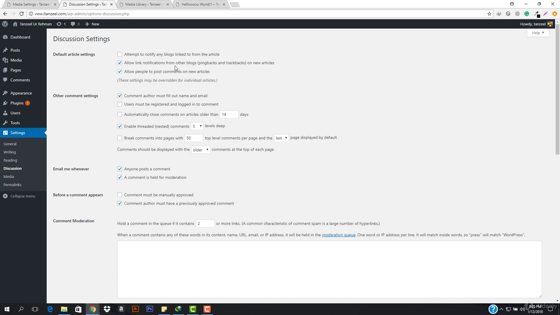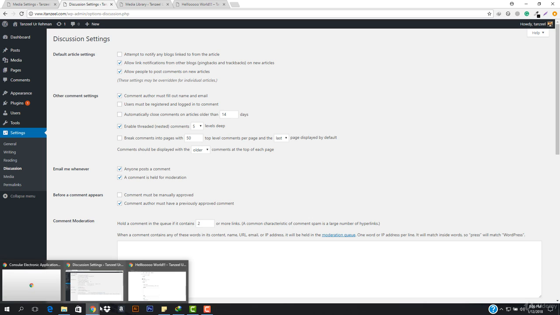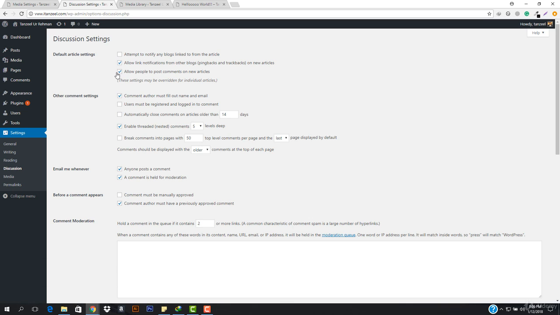Okay, and allow link notifications from other blogs to new articles. Allow people to post comments on new articles. This setting may be overridden for individual articles. Allow people to post comments on new articles is very important. Make sure that this is checked. If anyone wants to add a comment, this must be checked so that comments are turned on.